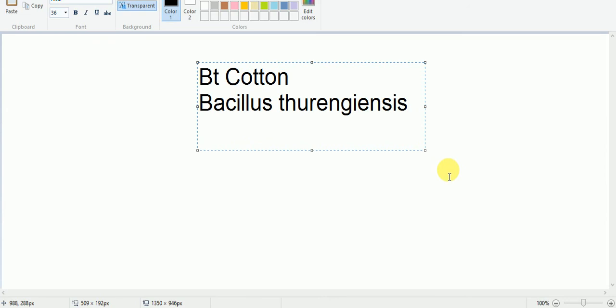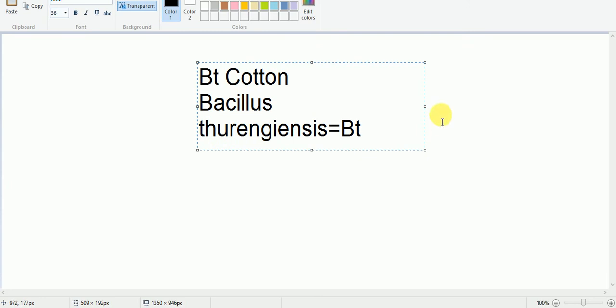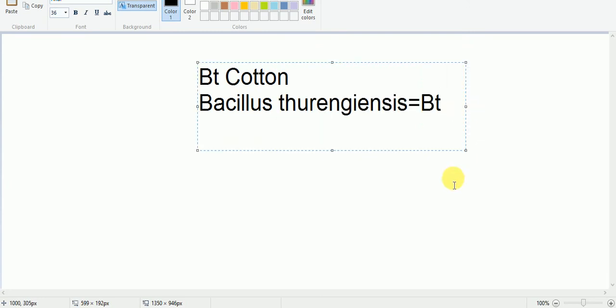So this BT cotton, this pest resistant cotton, is engineered with a gene from the bacteria known as Bacillus thuringiensis, or BT for short. So this is an example of a genetically modified seed grown in India. It is widely grown in Maharashtra, Gujarat, and other parts of India.